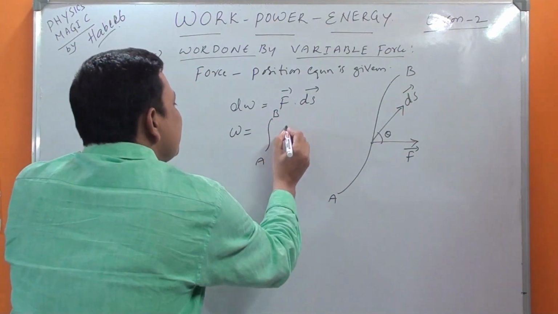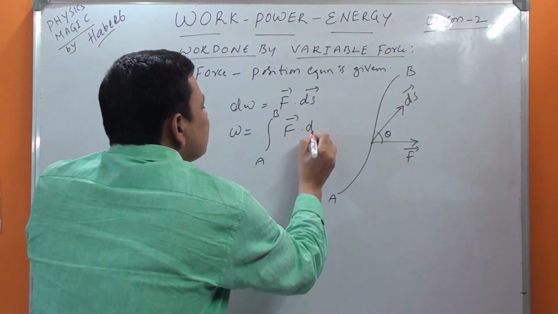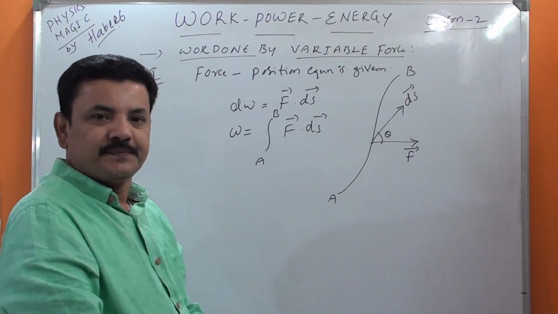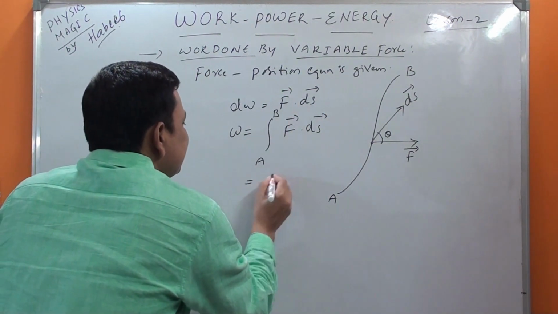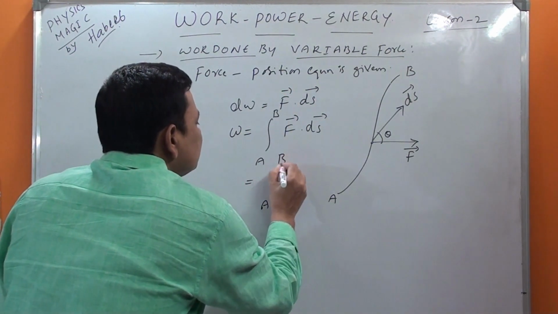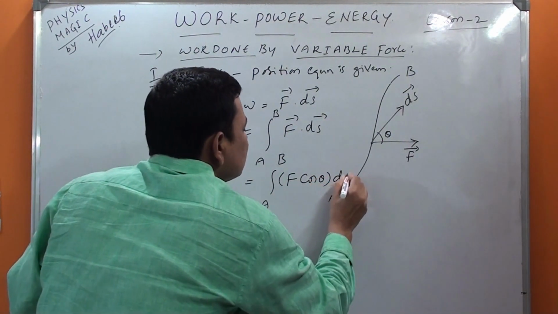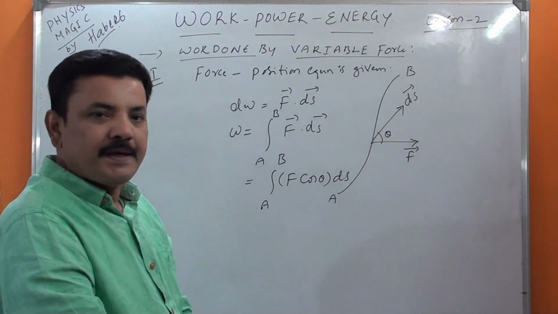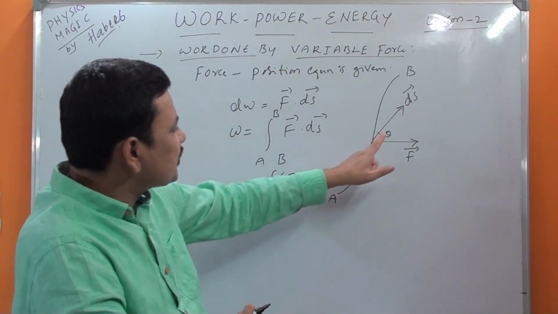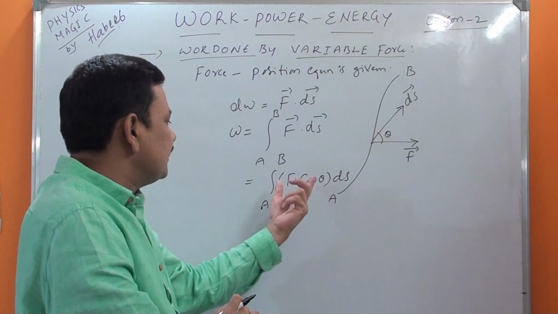So from A to B, F bar dot ds bar. Then I can say integral A to B of F cos theta into ds. You know well, cos theta is from the angle we have taken.